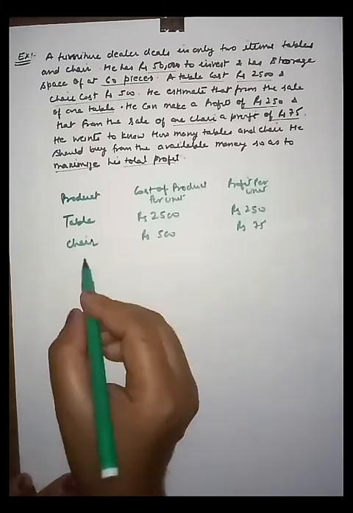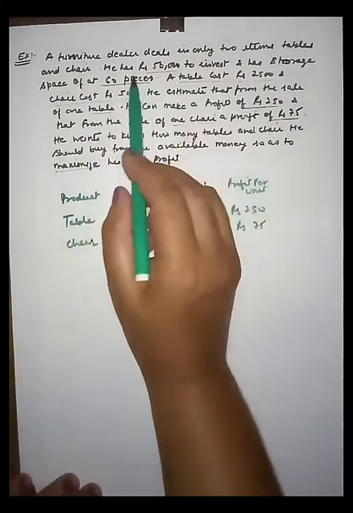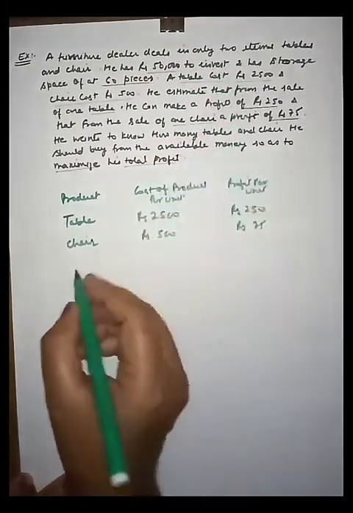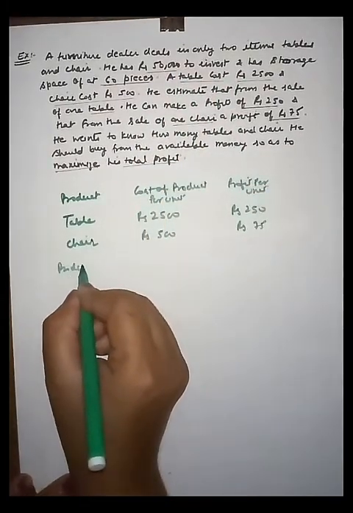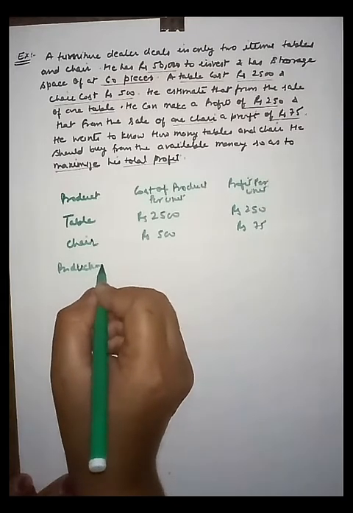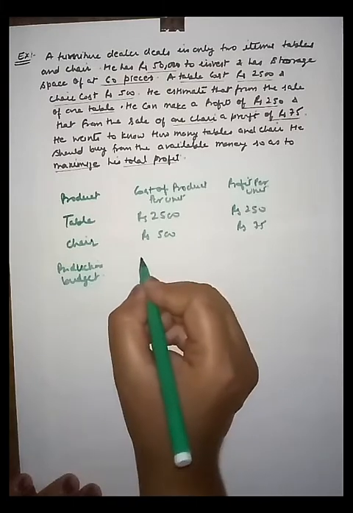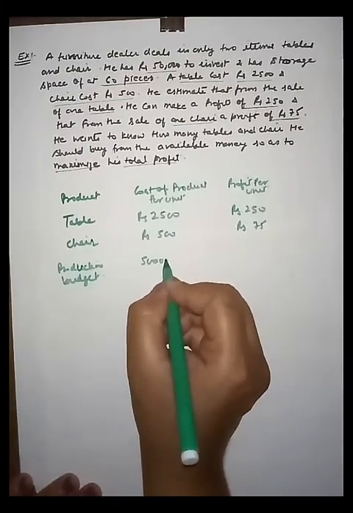And what is the production budget? As we know, he has only rupees 50,000 to invest. So it means the production budget is rupees 50,000.